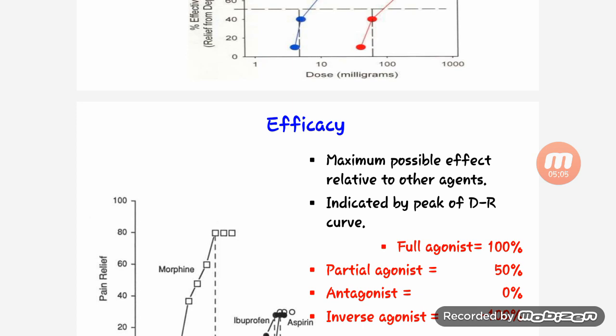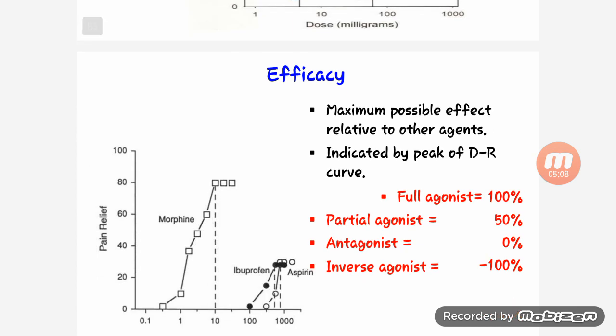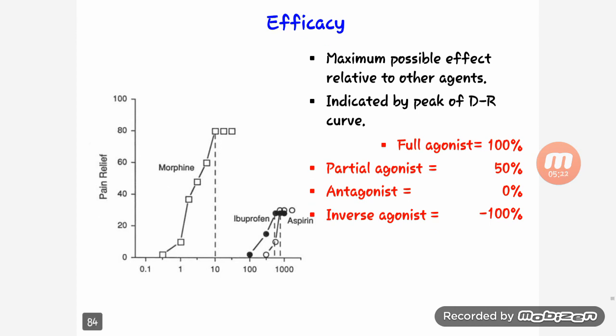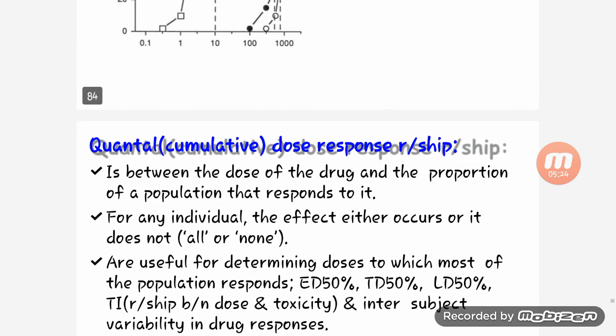Next is efficacy. Now, the maximum possible effect relative to other agents is indicated by the peak of the dose response curve. So you can see here full agonist 100, partial agonist 50, antagonist 0, and inverse agonist is minus 100.